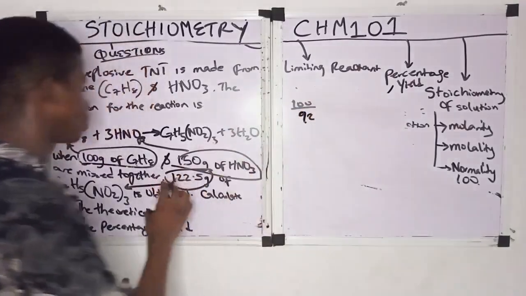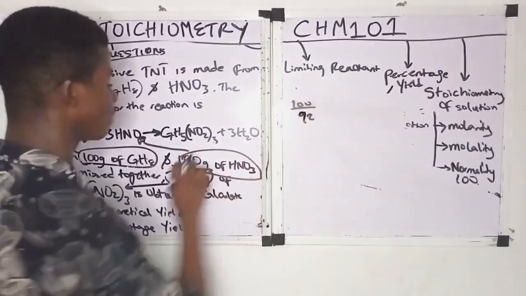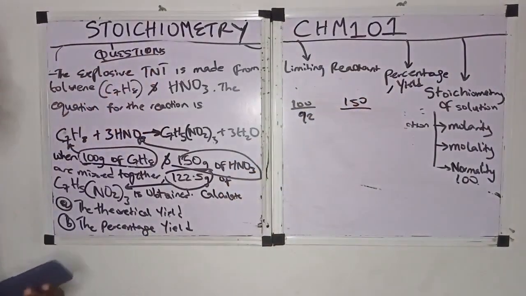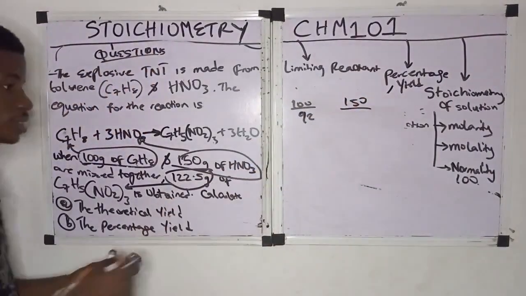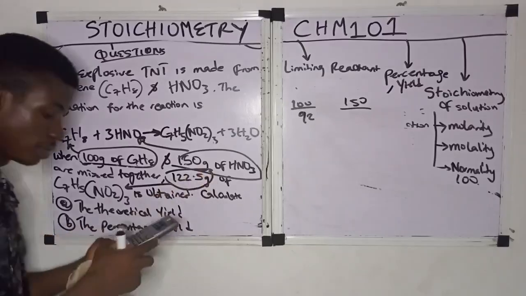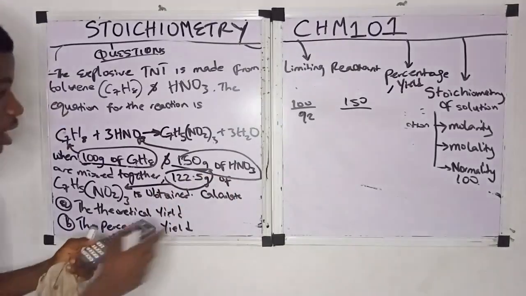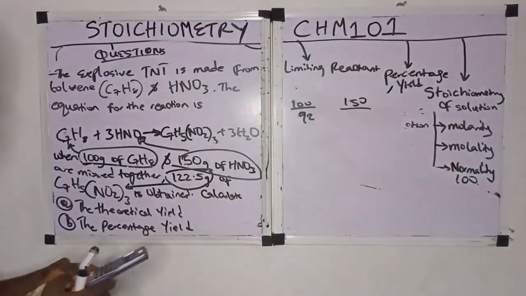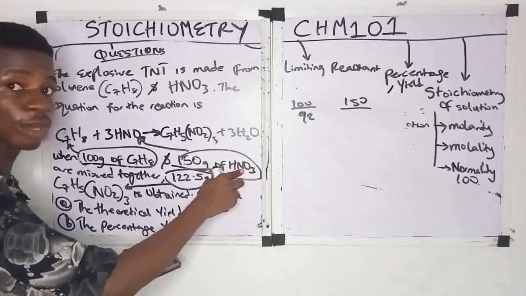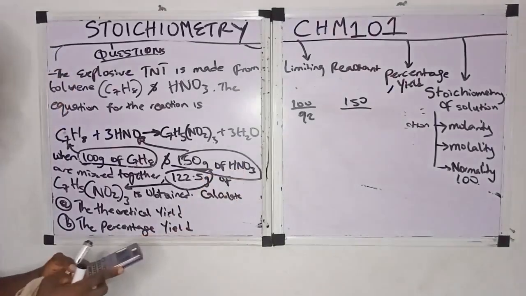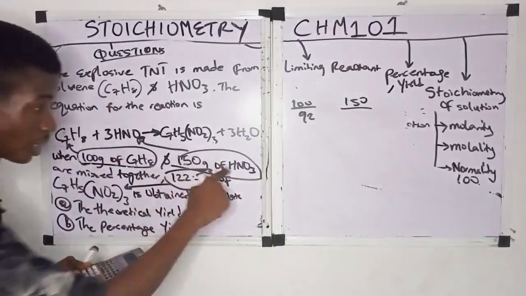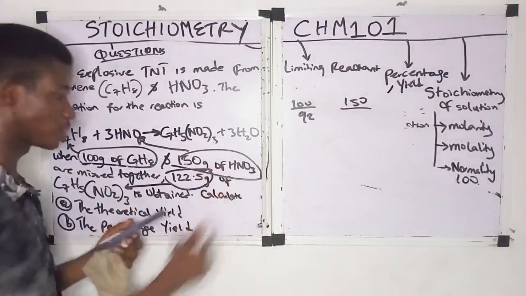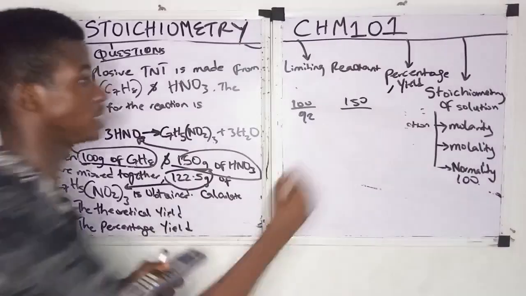Then what about HNO3? We want to convert this mass to mole, right? 150 divided by the molar mass of HNO3. Let's get the molar mass of HNO3. Hydrogen is 1, plus nitrogen is 14, plus oxygen is 16, 16 times 3 gives us 48. So the molar mass of HNO3 is 63.